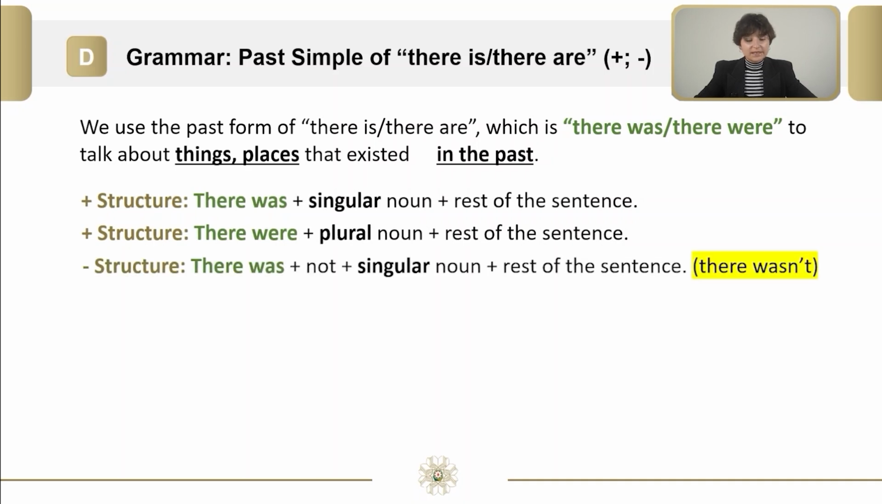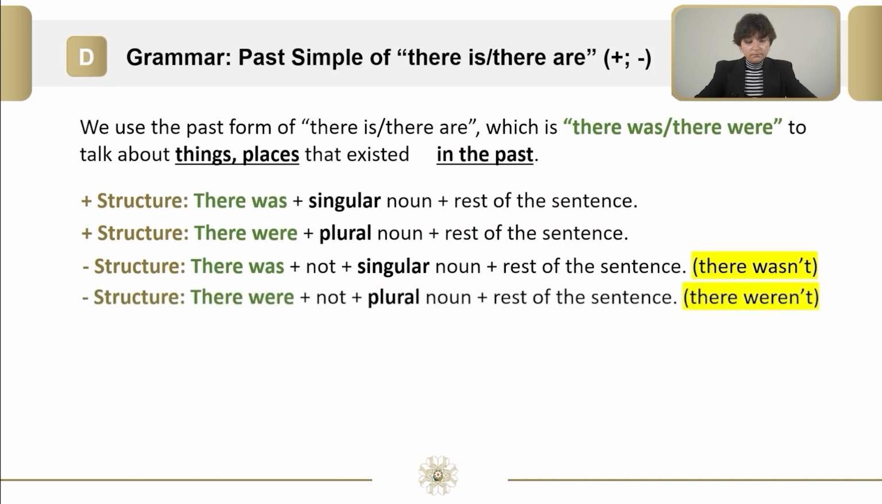Next structure is there was plus not plus singular noun plus rest of the sentence. The short form is there wasn't. Lastly, there were plus not plus plural noun plus rest of the sentence. Short form is there weren't.